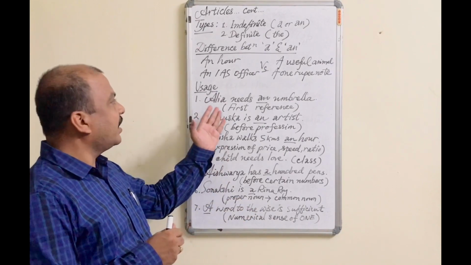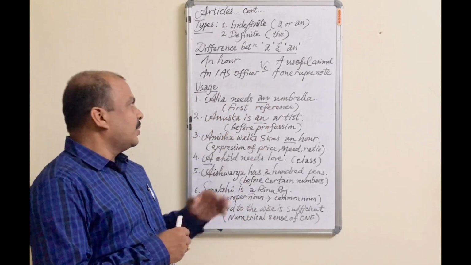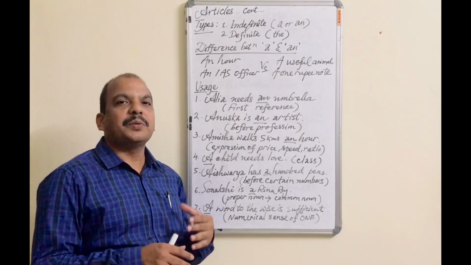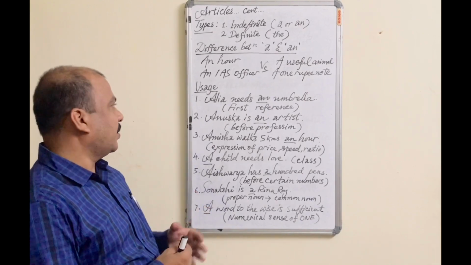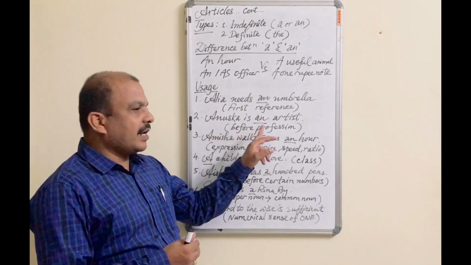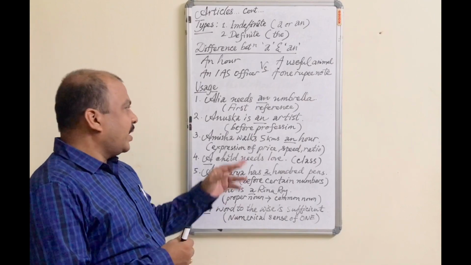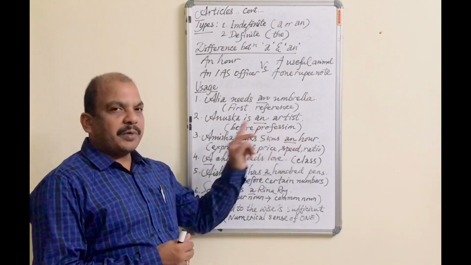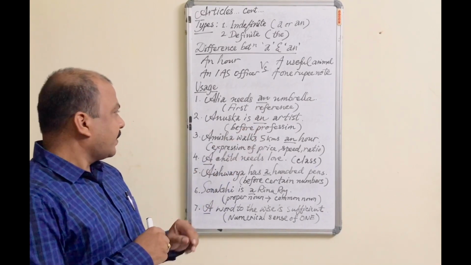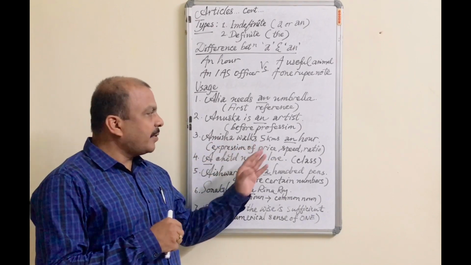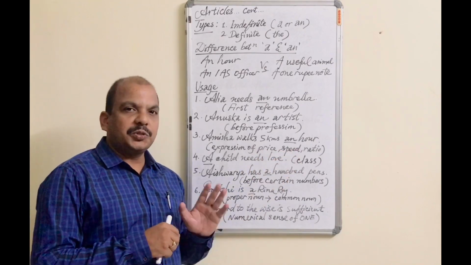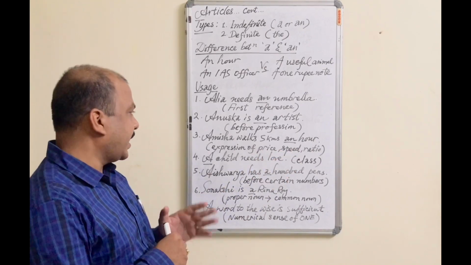We'll take a situation: Alia needs an umbrella. So when we use a noun like umbrella for the first time, the first reference, we use "a" or "an" before the noun. In number 2, Anushka is an artist. When we talk about a profession, artist is a profession, before the name of a profession we use "a" or "an". Next, Amisha walks 5 kilometers an hour. In expressions of price, speed, and ratio, usually we use the indefinite article, that is "a" or "an".